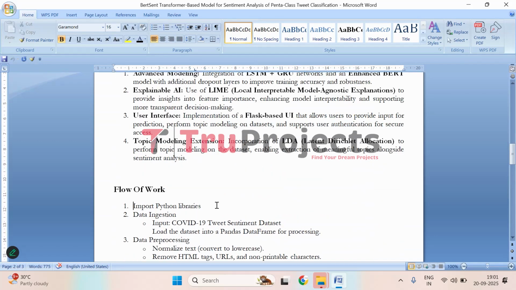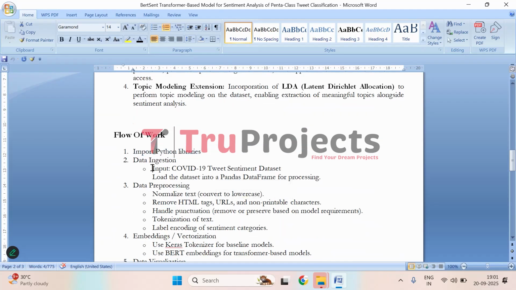First, we have imported all the necessary Python libraries to start handling tasks such as data processing, model building, visualization, and deployment. These libraries include Pandas, NumPy, TensorFlow, and Keras. Then comes data integration. In this step, the COVID-19 tweet sentiment dataset is loaded into a Pandas data frame. This allows the data to be efficiently processed and prepared for analysis and modeling.